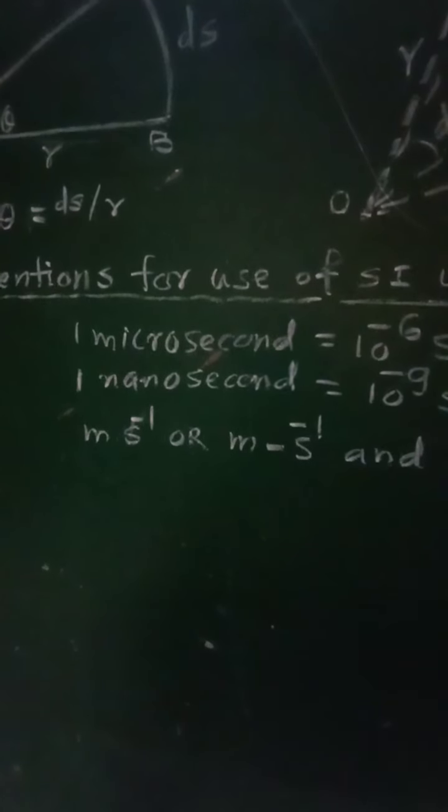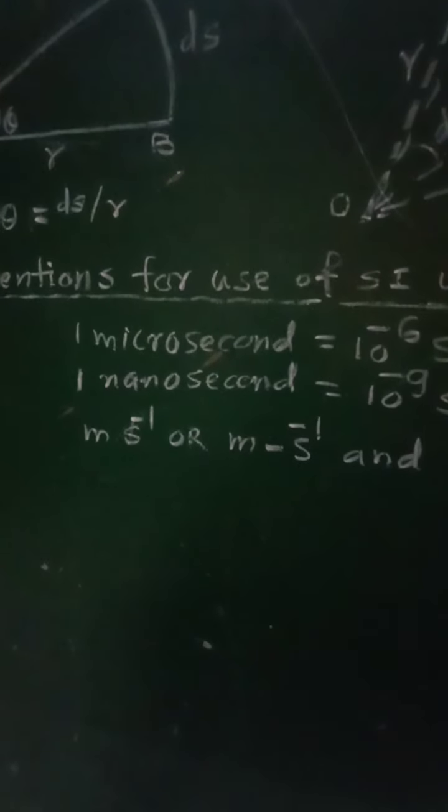So while writing the full name of any unit, the first letter should not be capital, it must be small, even if that unit is named after a person. For example, while writing 1 newton, N must be small. In 1 joule, J must be small.